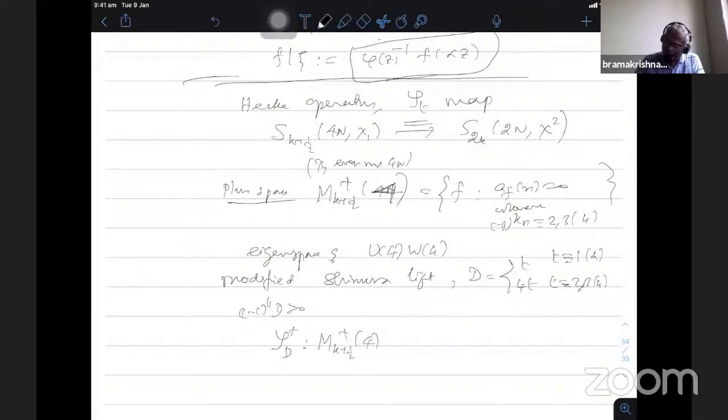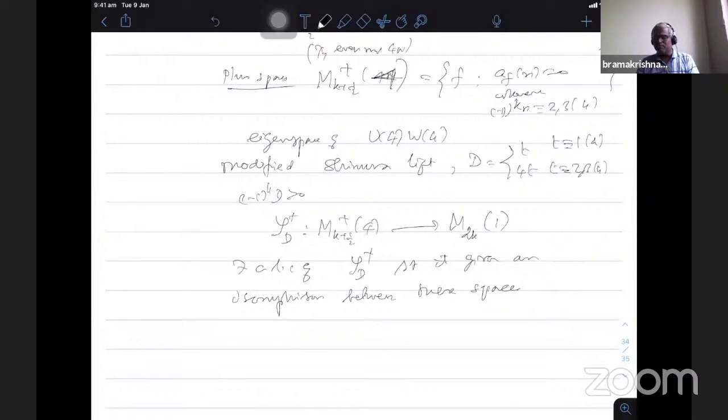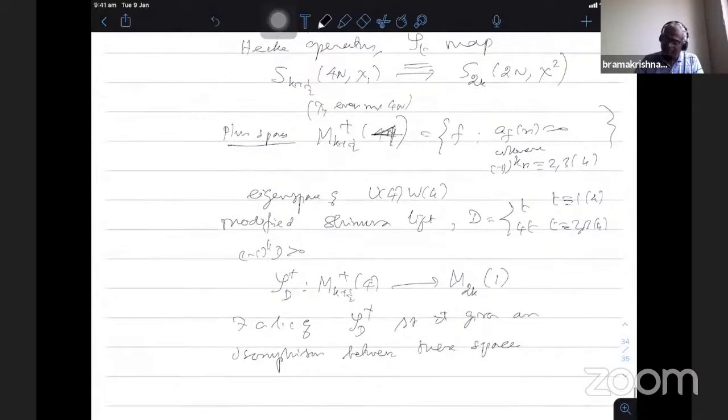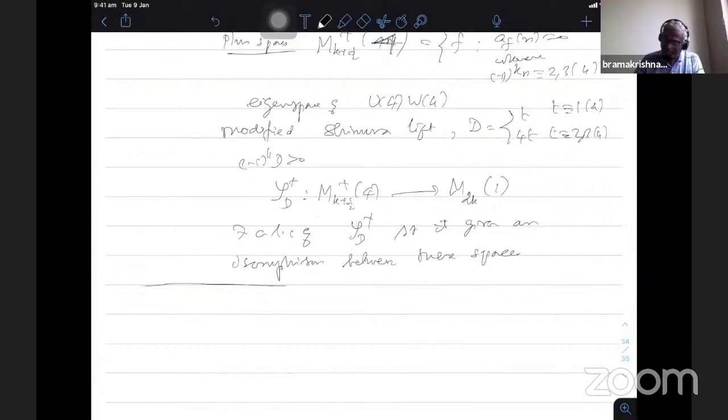So this maps to M2k of 1, and then there is a linear combination of S_D plus such that it gives an isomorphism between these spaces. That's what we showed: that these two spaces are isomorphic, which means the dimensions are equal. Yes, this is briefly what we have seen so far. Today we will look at another paper of Conan, on uniform theory.